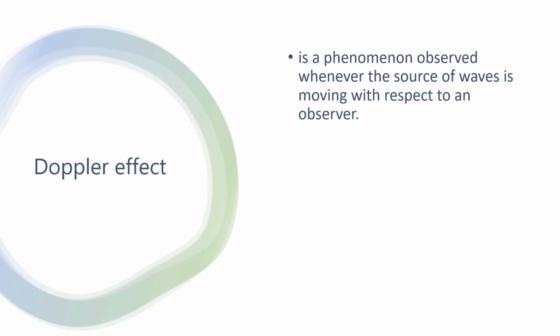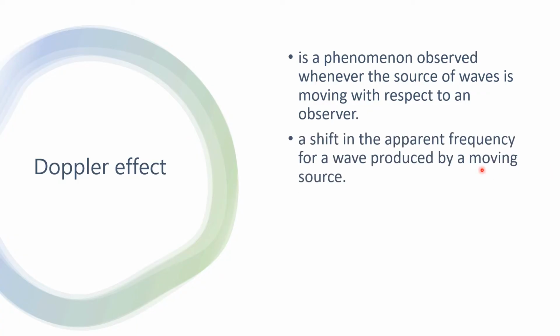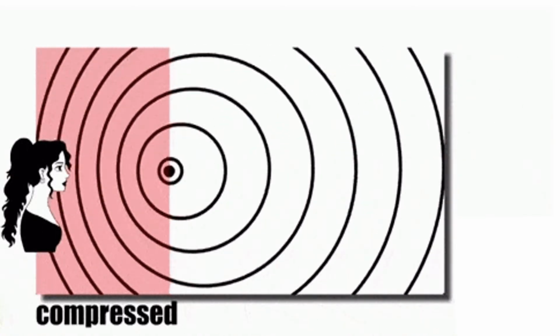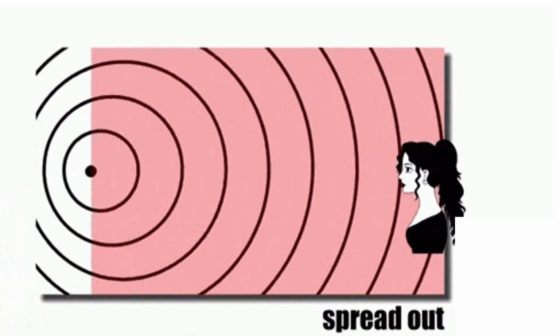So, Doppler effect has something to do with the observer. Later on, you will understand what is the function of the observer to the wave source and how Doppler effect happens. Another one, a shift in the apparent frequency. We can define Doppler effect as a shift in the apparent frequency for a wave produced by a moving source. To illustrate Doppler effect, here is the sample illustration. So as you can see, we have here the observer and the wave.